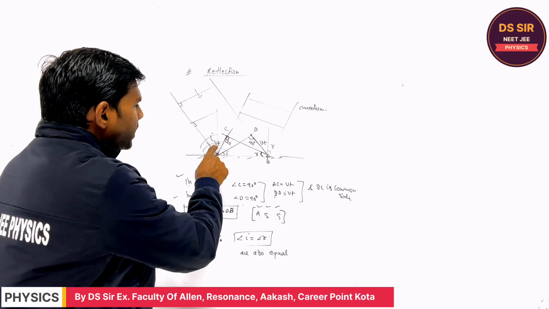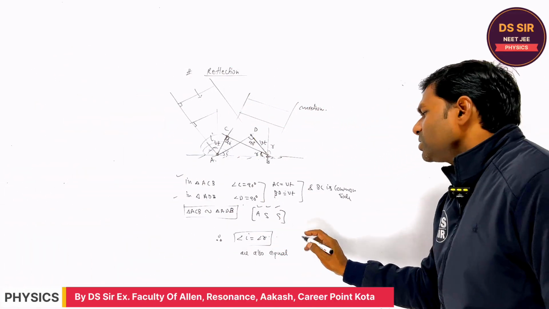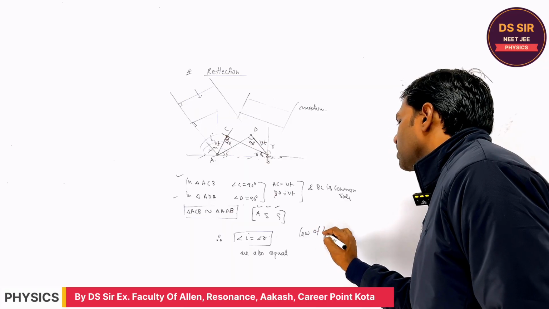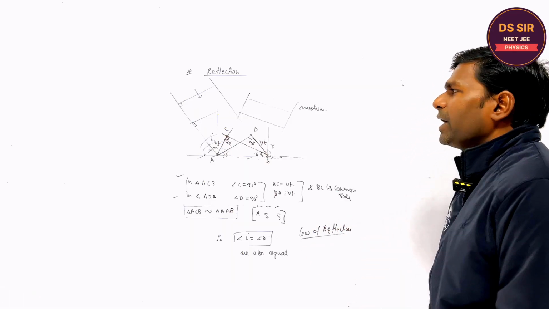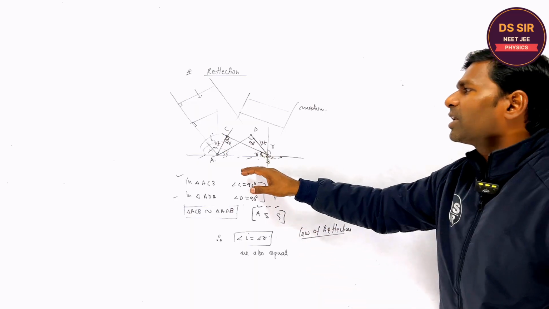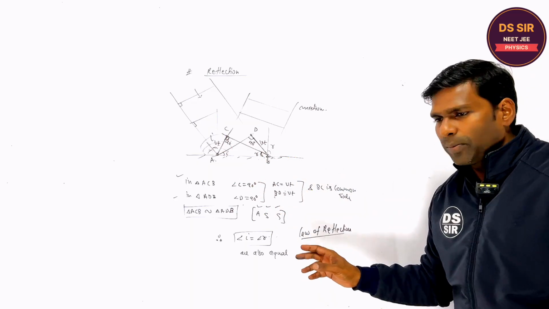So therefore the incident angle and reflecting angle are the same, and this is called the law of reflection, right? So on the basis of Huygens' principle, in the form of the wavefront, the reflection can also be explained. You understand? Copy this.